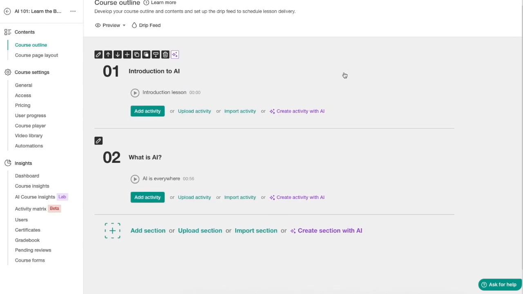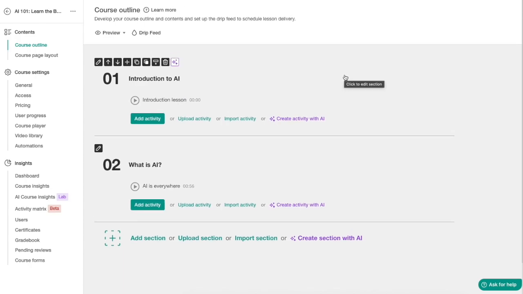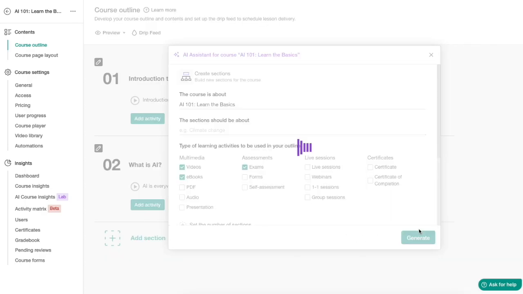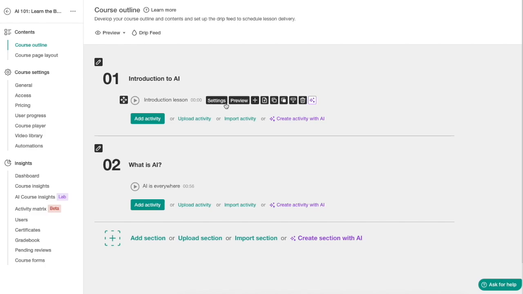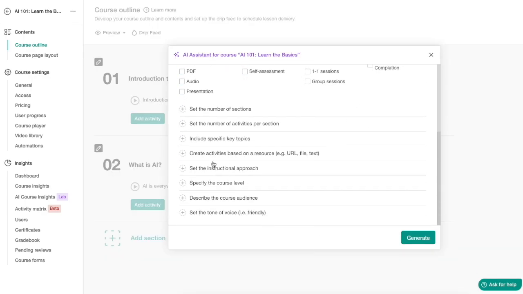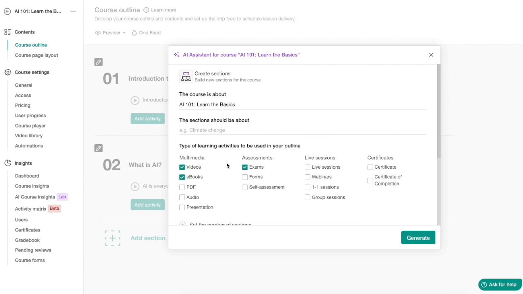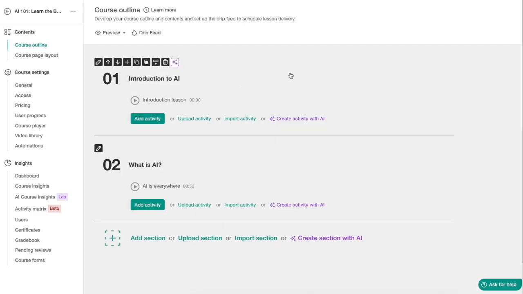So I have seen that in LearnWorlds, the user interface and the user experience is a bit of a clunky one. When I, for example, try to create content with AI, it refuses to do so. When I try to add the video lesson, it refuses to play the video, and there are no warnings anywhere, so you don't really know what's going on. So for example here, I don't know if I should fill all this in, or if these types of learning activities are wrong, or if I should add this one as well. So there are no good guidelines on what to do, and you can easily get lost.